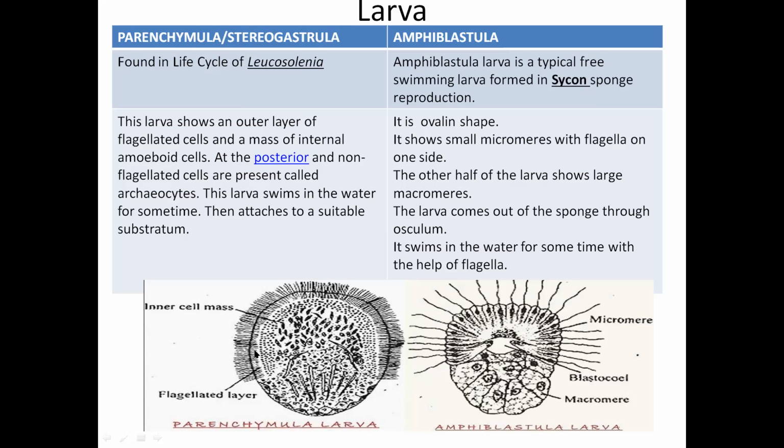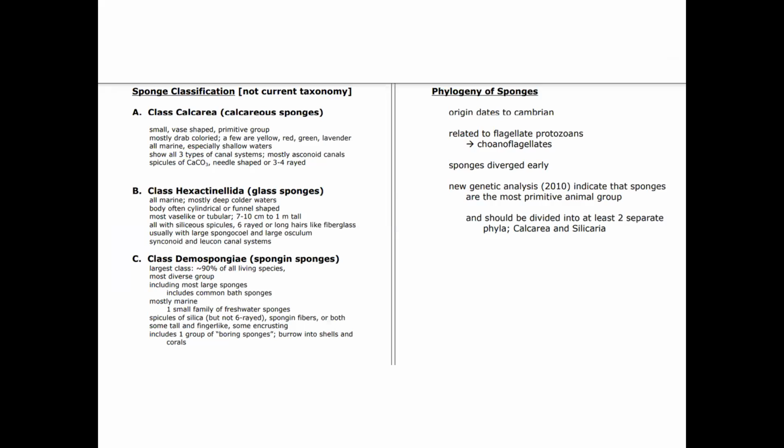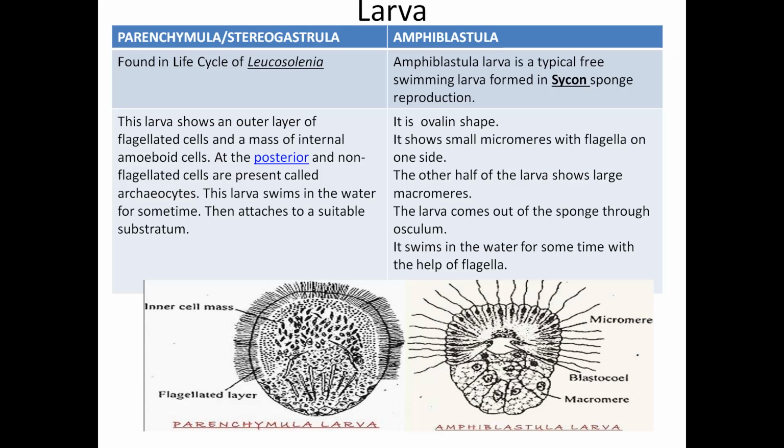Now see the parenchymula larva. Parenchymula larva is found in the life cycle of Leucosolenia. This larva shows an outer layer of flagellated cells and a mass of internal amoeboid cells. At the posterior side, which is non-flagellated, there are cells called archaeocytes. This larva swims in the water for some time, then attaches to a suitable substrate. So this is about sexual reproduction in Porifera.